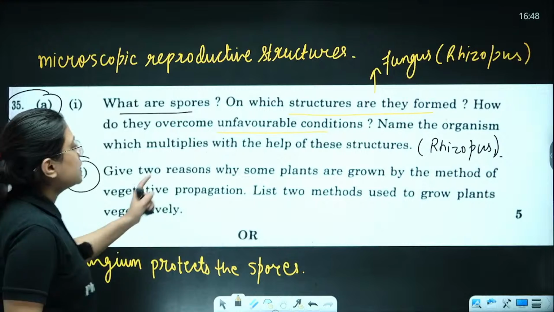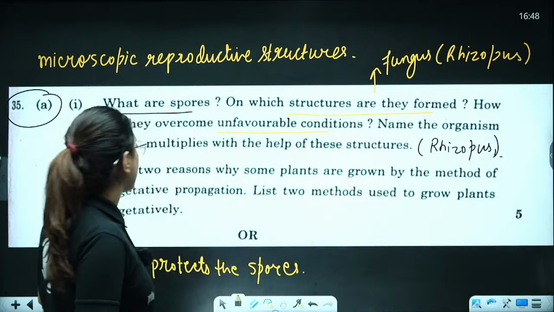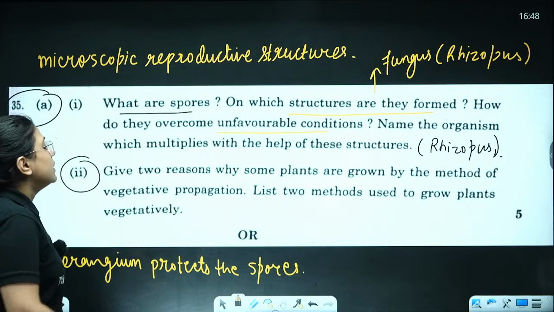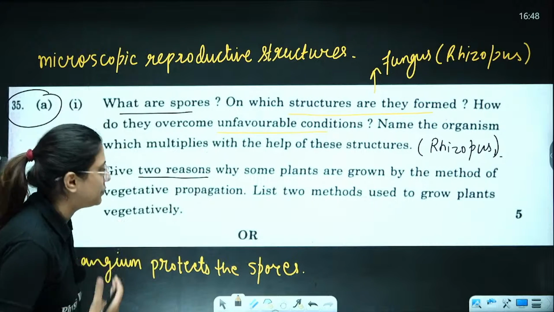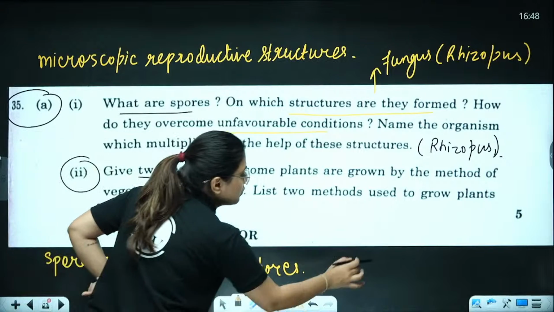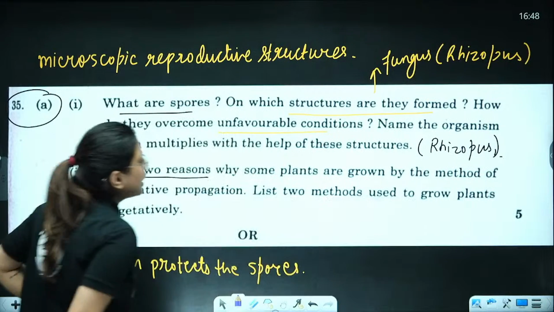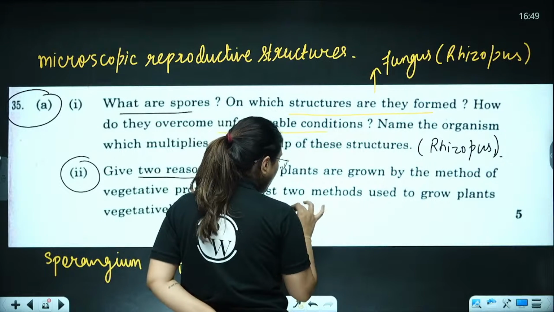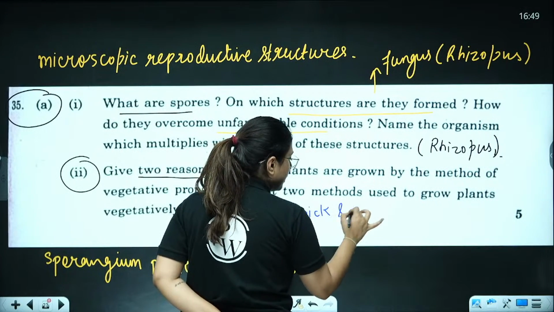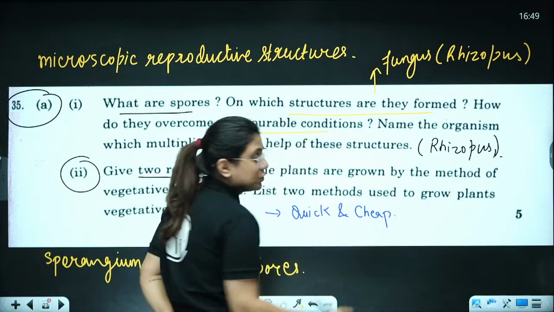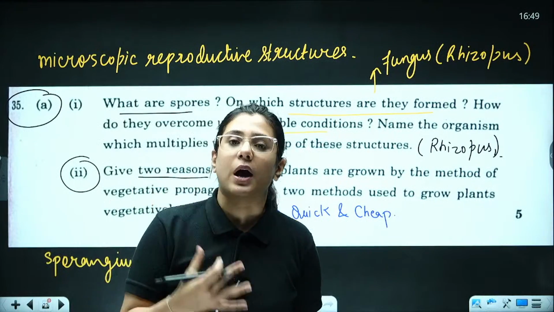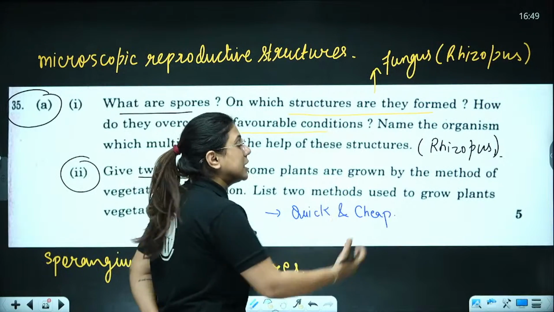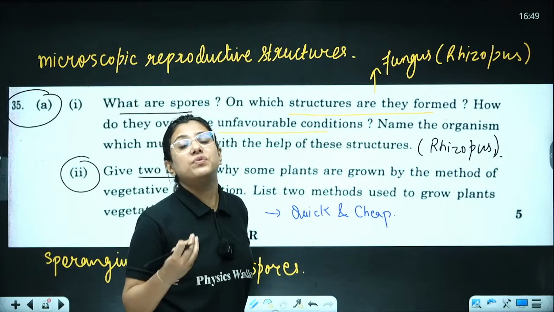Second part. Give 2 reasons why some plants are grown by the method of vegetative propagation. List 2 methods used to grow plants vegetatively. Now the question is saying that you have to mention the advantages of vegetative propagation. Why we are using this method? Because the method is quite quick and cheap. We do not have to wait for new seed production every time. We get new plants grown very quickly and with very less effort, with very less money.